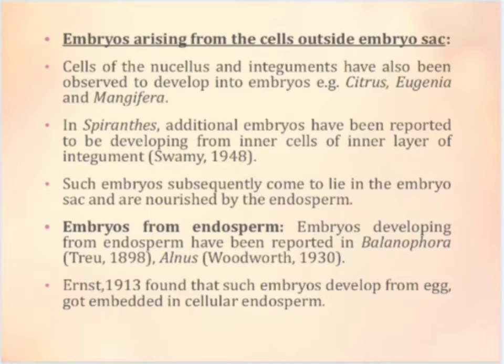Embryos from endosperm. Embryos developing from endosperm have been reported in Balanophora and Alnus. However, Ernst in 1913 found that such embryos developed from the egg and got embedded in the endosperm.